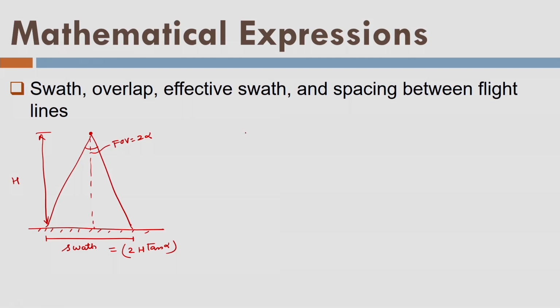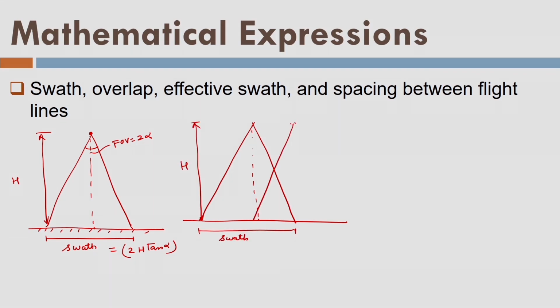What is the overlap? If I have two swaths, let us say this is one swath here. Let us say we have the effective swath, and again we are repeating the process. So this is the flying height again. The aircraft is moving from this point and coming back onto this point. So this is the effective swath, or the spacing between the flight lines.